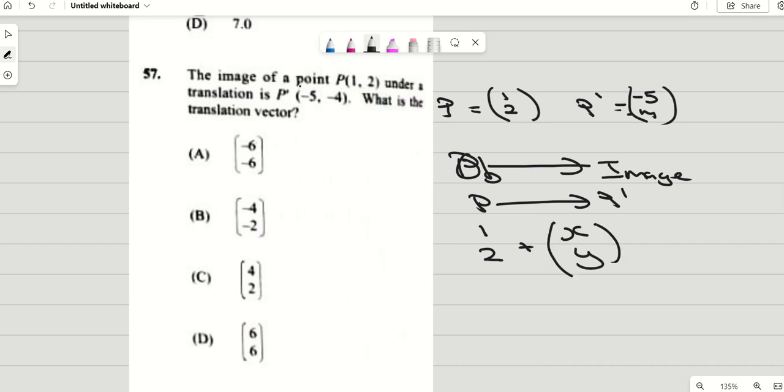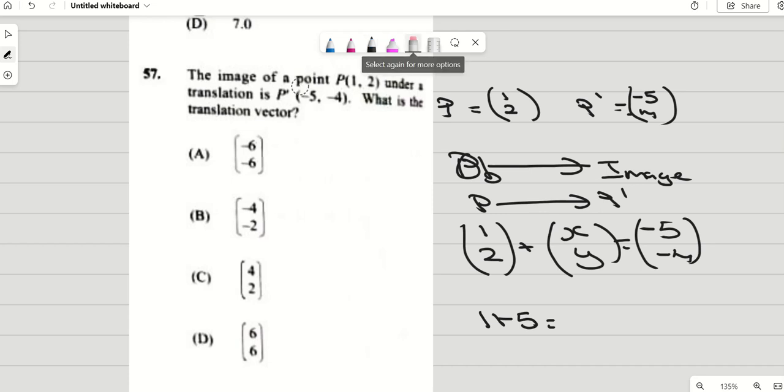We don't know what the translation is, to give you (-5, -4). So we have to find out what x is. 1 plus x is equal to negative 5. So x would be minus 5 minus 1, which is equal to negative 6.